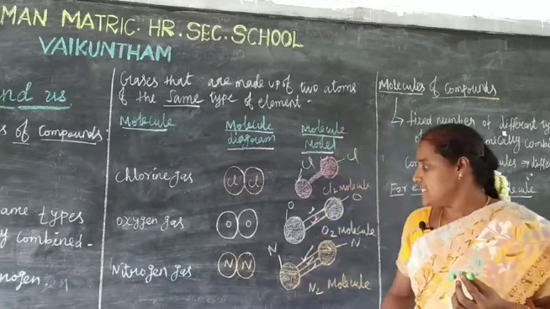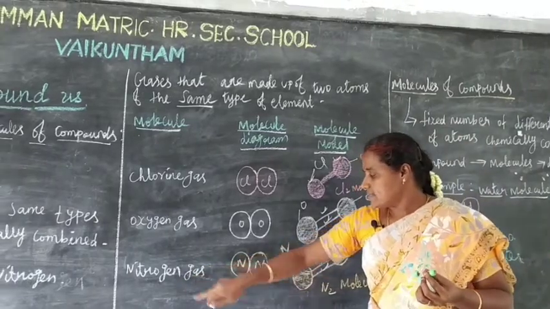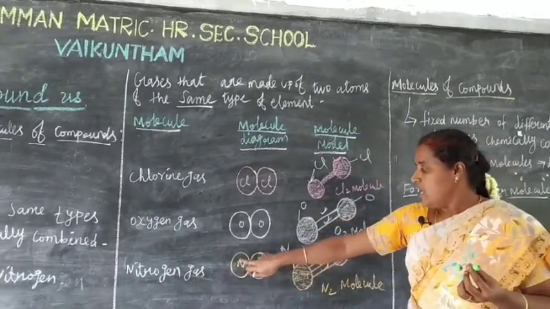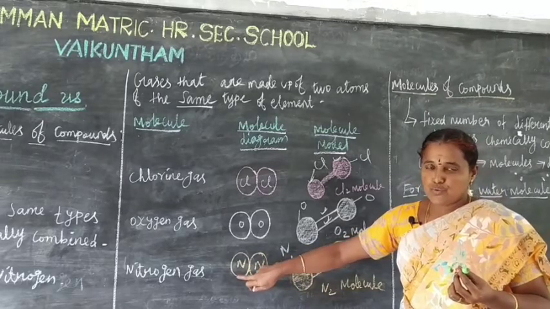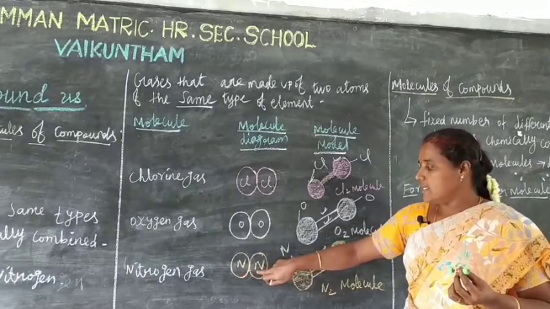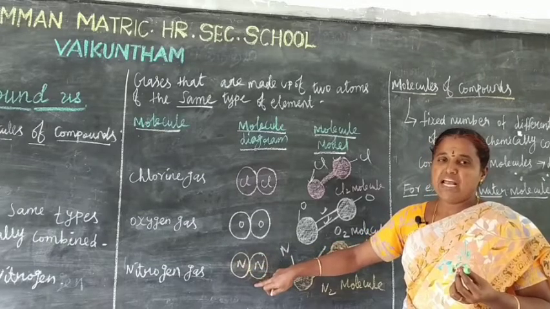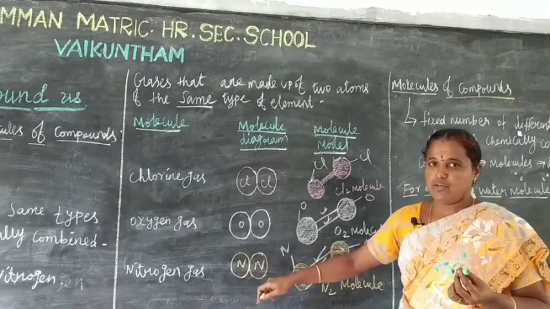Next one is nitrogen gas. See here, this is a nitrogen molecule diagram. Two atoms of nitrogen combine to form a nitrogen molecule.